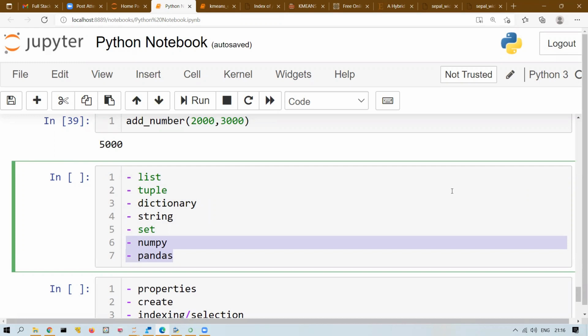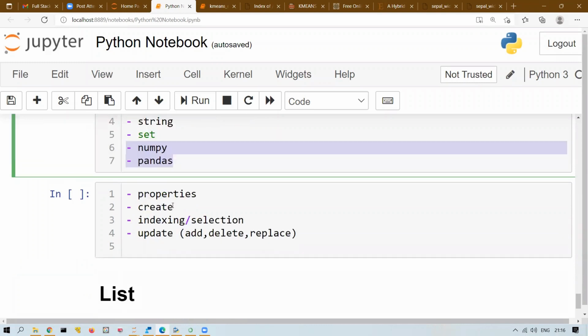Anyone? Let's say NumPy. When you install Python, NumPy will not be there. So how? Pip install. Correct. Pip install. But Anaconda will do it for you. All the important packages Anaconda will install. So NumPy and pandas, if you have installed the Anaconda version of Python, will already be there in your system. So no need to do pip install. Okay, let's start one by one.